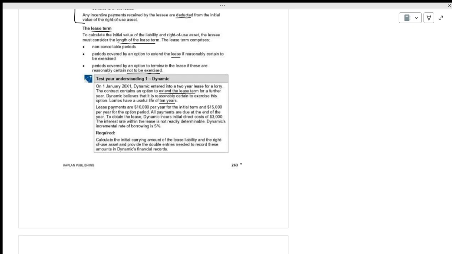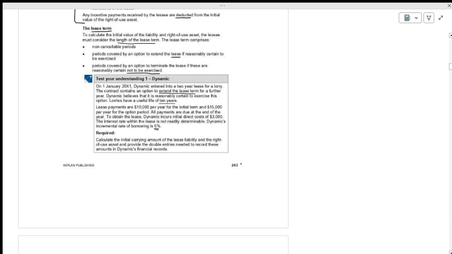We are using it for 3 years. Lease payments are 10,000 per year in the initial term and 15,000 for the option period. Option period means if you extend it, it will be 15,000. All payments are due at the end of the year. To obtain the lease, Dynamic incurs initial cost of 300. Borrowing rate is 5%.